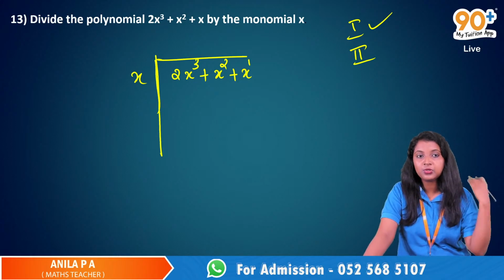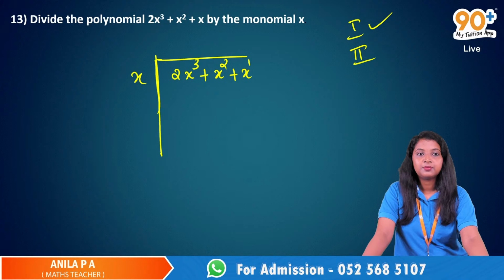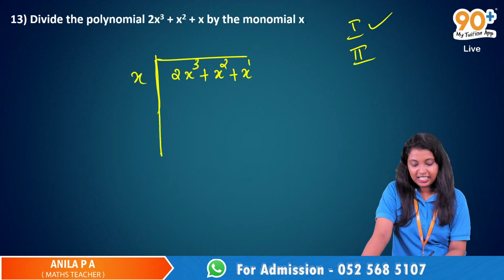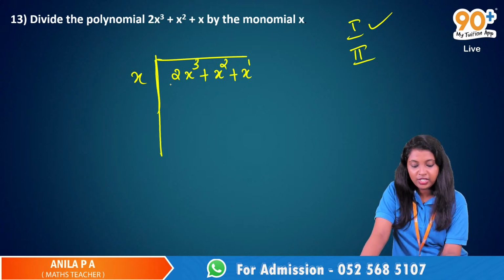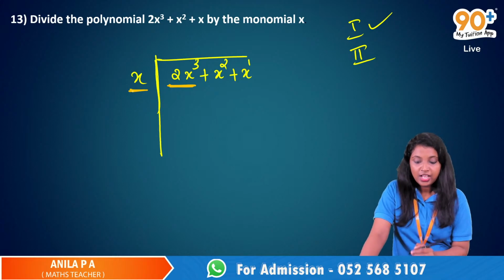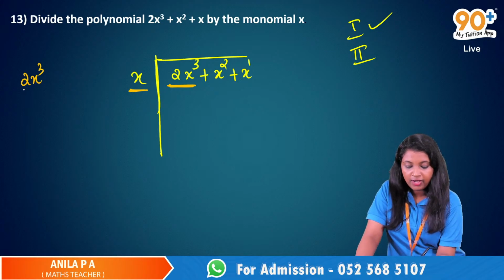What is step number 2? Ma'am, we should multiply first term of dividend and first term of divisor. Multiply or divide? Divide. Yes, very good. So we have to divide the first term of the dividend by the first term of the divisor. So it's 2x cubed divided by x.